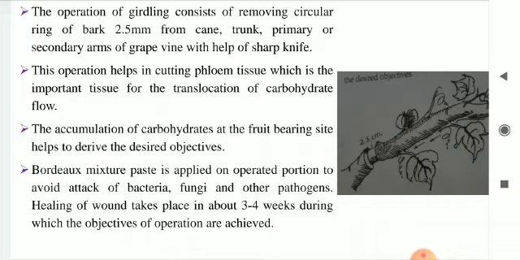Due to this application, healing of wound takes place in about 3 to 4 weeks from the girdling operation. During this period of 3 to 4 weeks, the objectives of operations are achieved.